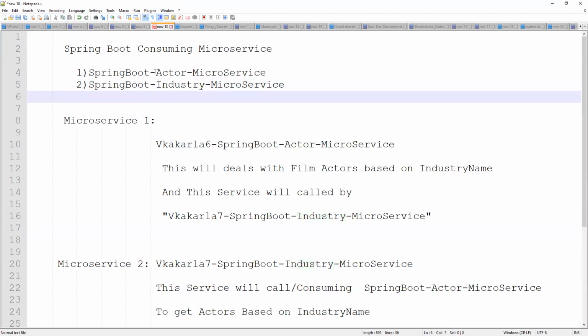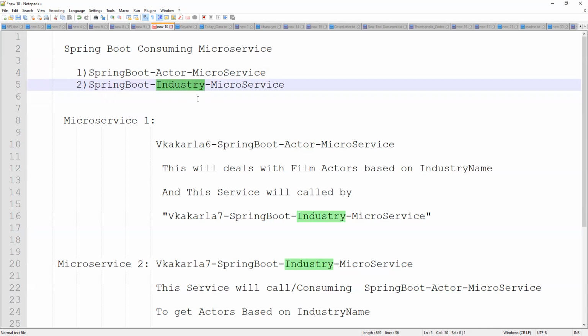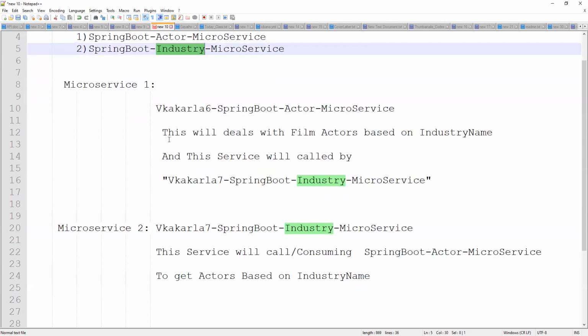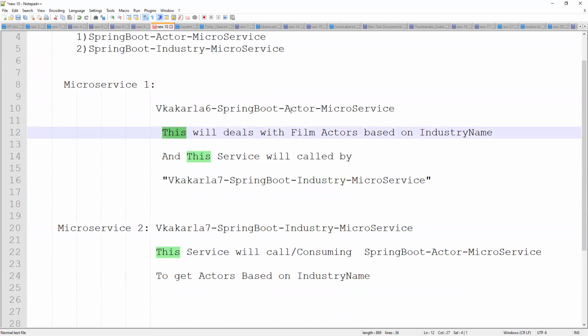And the second thing is, we are going to consume the industry service in the actor service. By passing the industry name, we will get the actors. We will get the actor names with respect to the film industry. That is what we are going to do now. So what will this actor service do? It deals with film actors based on the industry name. For example, if it is an industry type of ABCD, the film actors are CBC, EFG. Like that we will get.